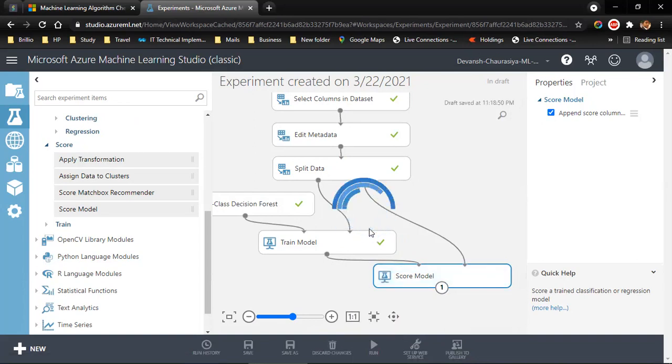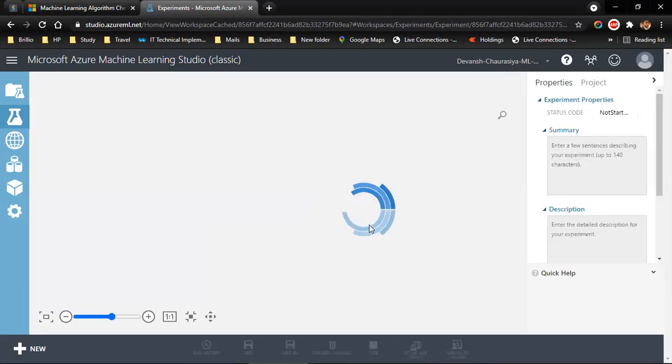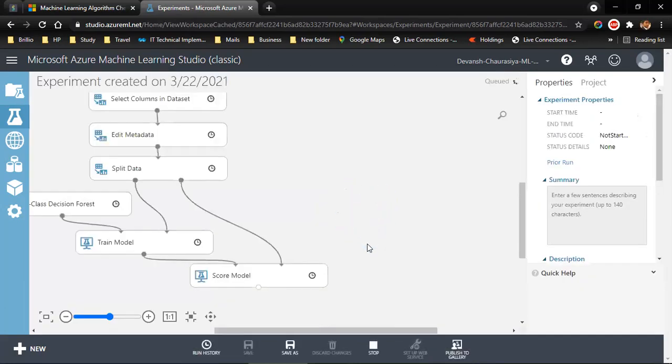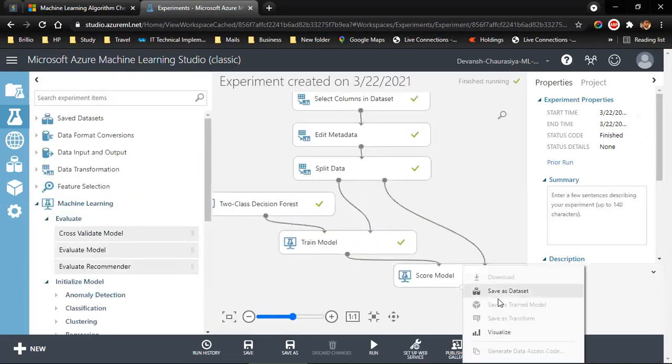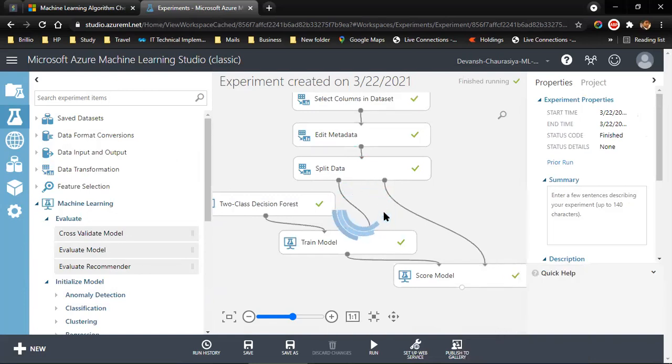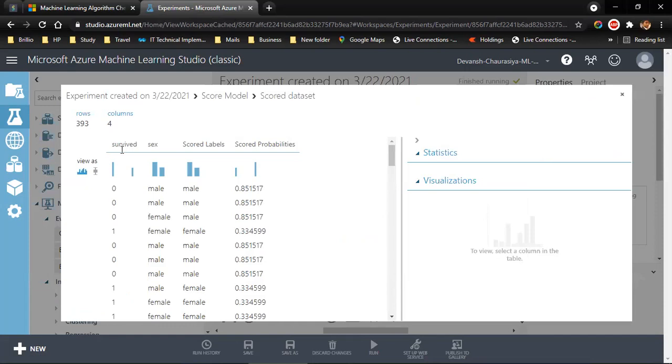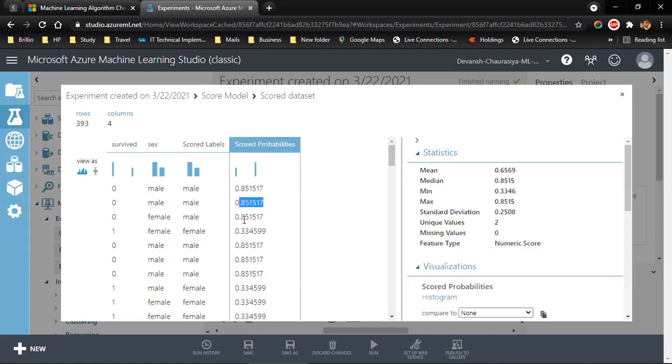Let me run all. Just select run selected because it takes lesser time, but as the data is very small, it doesn't make much of difference. Now we have done the scoring of the model. Right click, visualize, and we see that this 393, which is 30% of our overall data, survived, sex, score levels, and score probabilities. Now we see the guys who are above 50, which means this guy survived. Male, 85 survived. This female is male and it's actually survived.